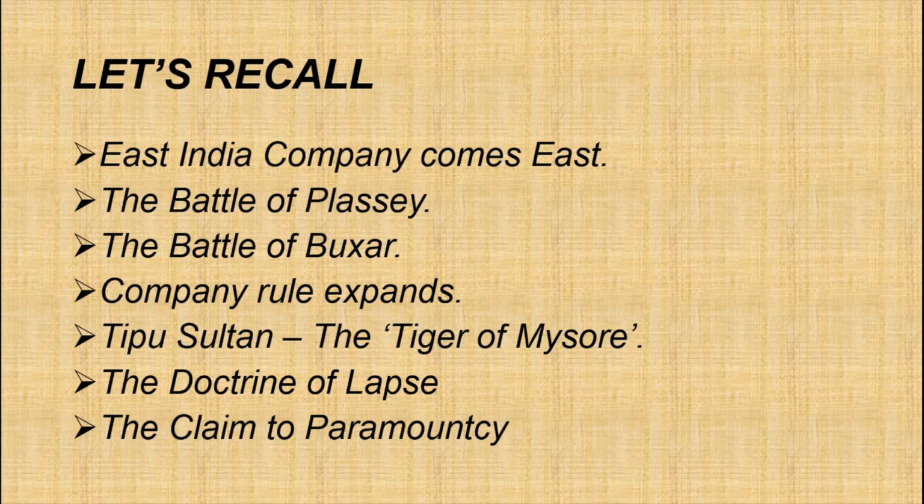The doctrine of lapse was introduced by whom? Lord Dalhousie, who was the Governor General from 1848 to 1856. Then according to this doctrine of lapse, Jhansi, Satara, Jaipur, Sambalpur, Udaipur, Nagpur and many territories were annexed by the company, right? Then we discussed setting up a new administration.